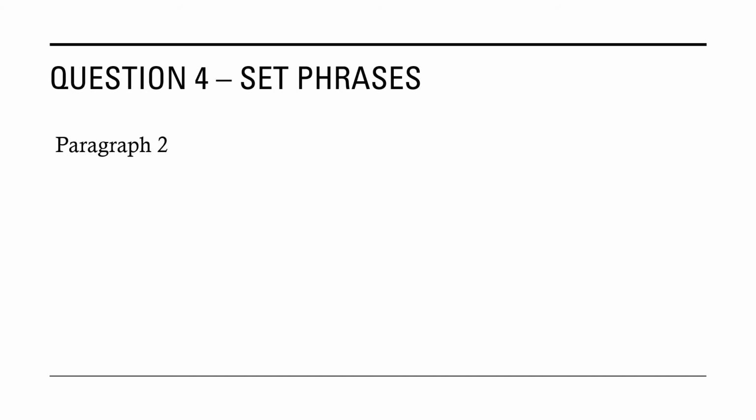So the first, from paragraph 2, the set phrase is first of all. This is the phrase that the writer used to introduce the topic for paragraph 2. First of all, then when teenagers are at home. So this is the phrase that the writer used to introduce the topic.